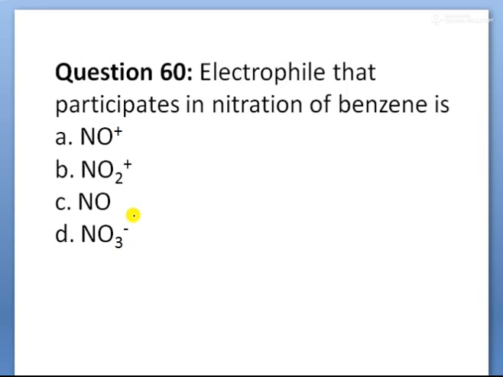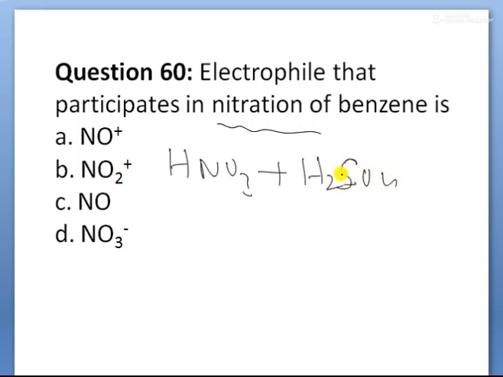Next, children. The electrophile that participates in the nitration of benzene is? Nitration reaction means a mixture of concentrated HNO3 and H2SO4. It is an electrophilic substitution reaction of benzene. In the nitration of benzene, the electrophile involved is NO2 plus. NO2 plus attacks the benzene ring to form nitrobenzene, children. So benzene reacts with NO2 plus and gives rise to nitrobenzene.